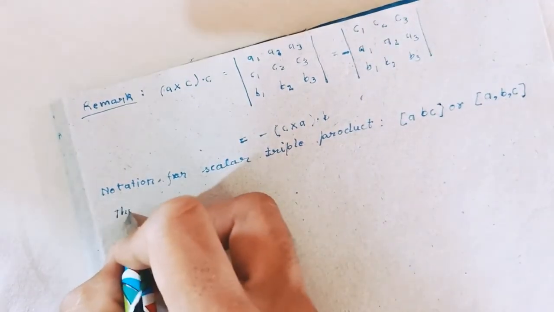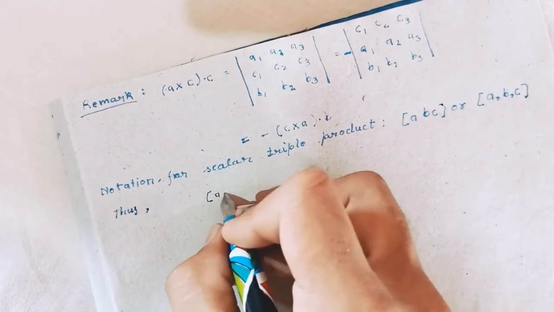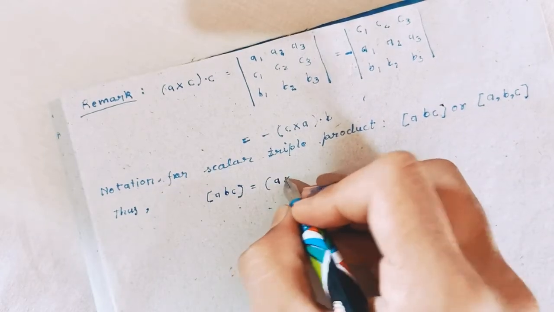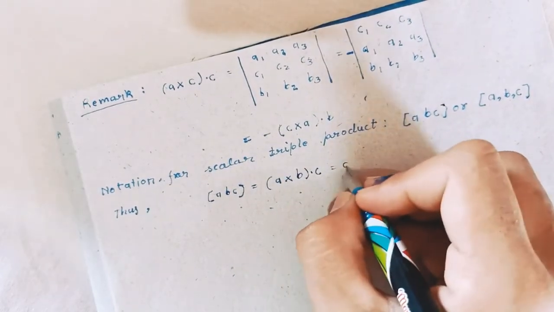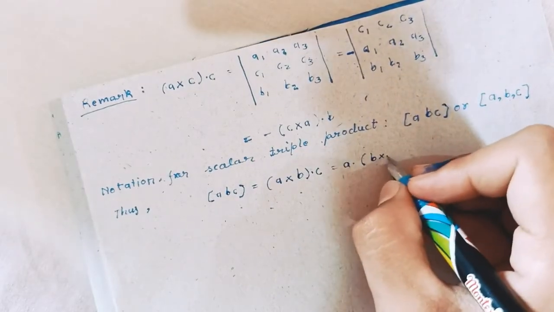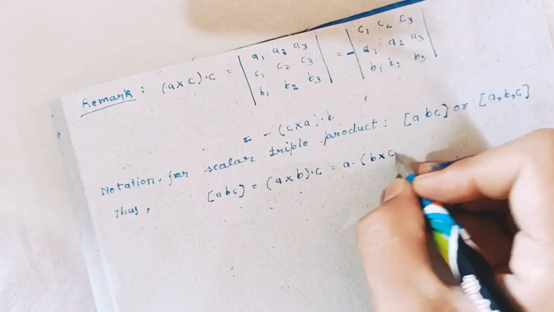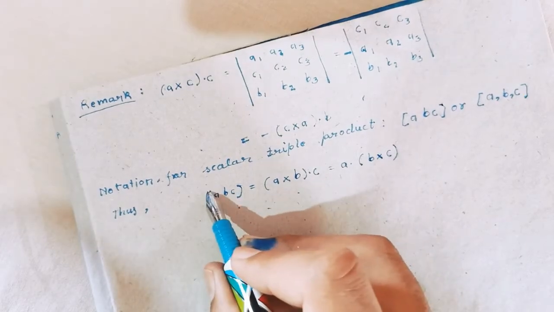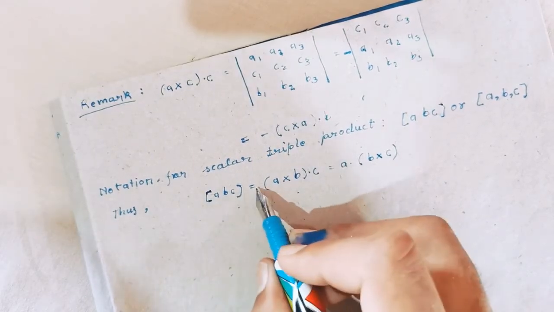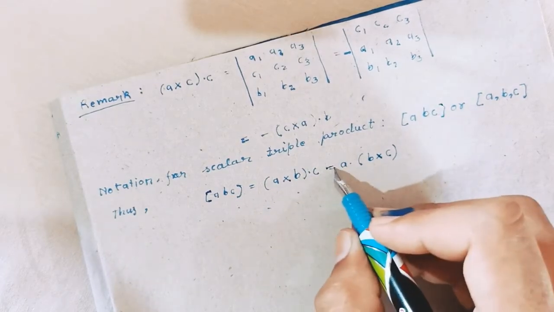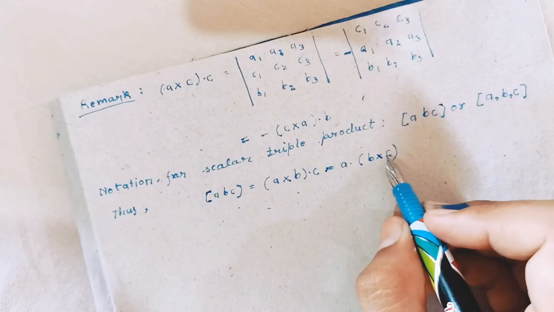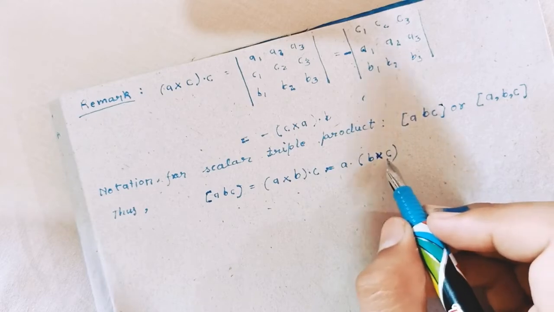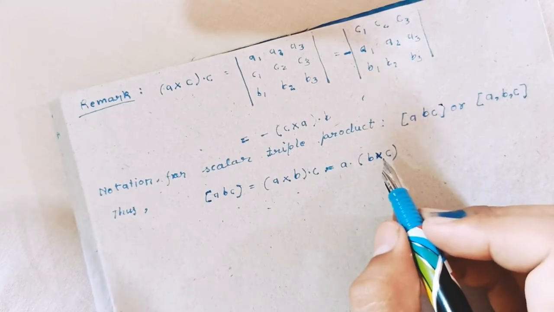Thus, [A B C] equals A cross B dot C equals A dot B cross C. We will use this notation.